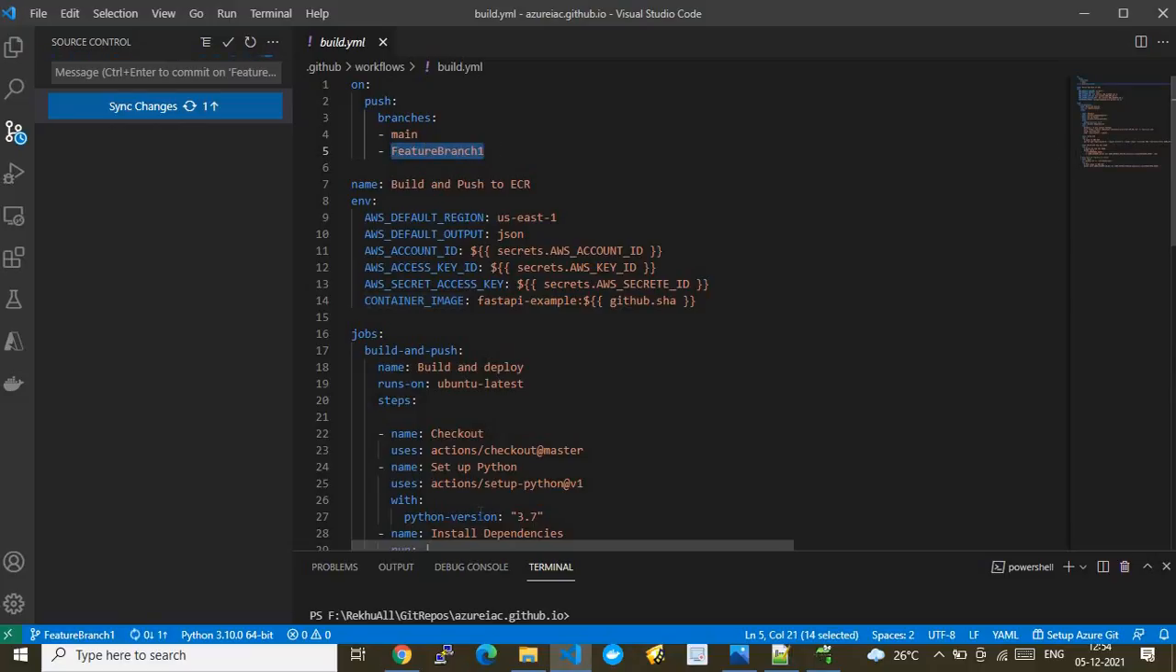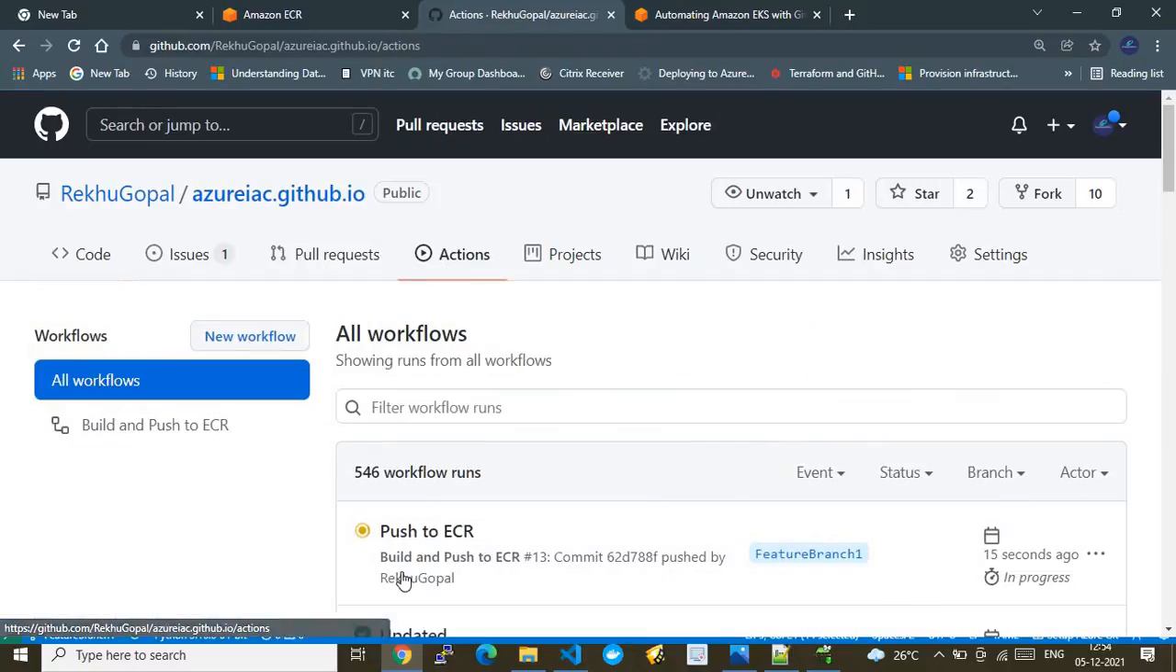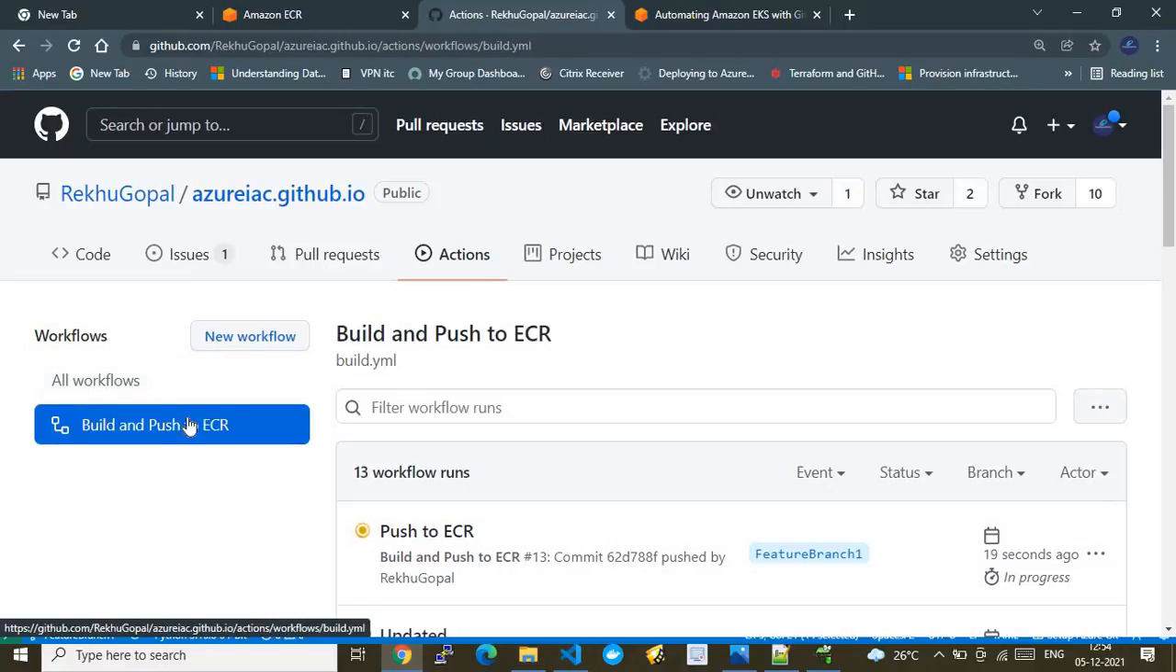Now we will see our GitHub action, build and push to ECR, will be invoked here. Let's see that. You see, the future branch had been pushed less than a minute ago. That's where the message is coming from, because the push has successfully happened. Now you see, this is our GitHub Actions. You see all workflows. Under that one, we are using the build and push ECR. This is the name of my GitHub action, and now it is currently being built.